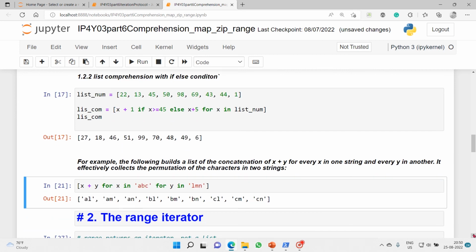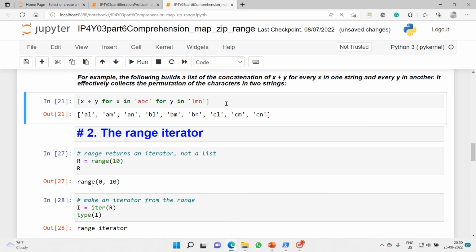Let's look into this. This is another type of comprehension. Here we have used two for loops, and we gave an arbitrary expression that is x plus y. The first for loop takes the first loop variable, x, and the second for loop takes the second loop variable, y.